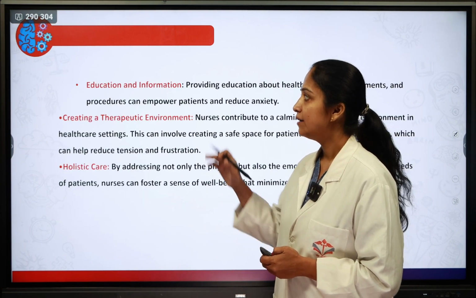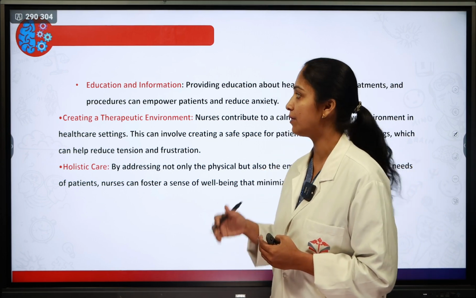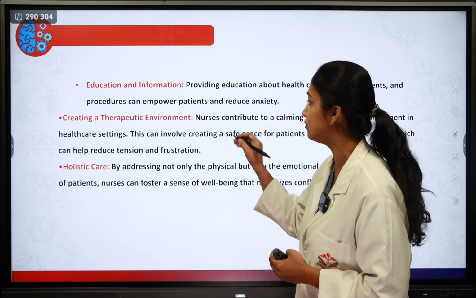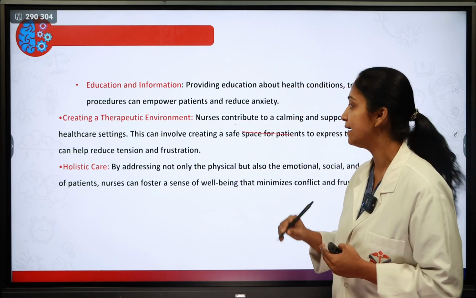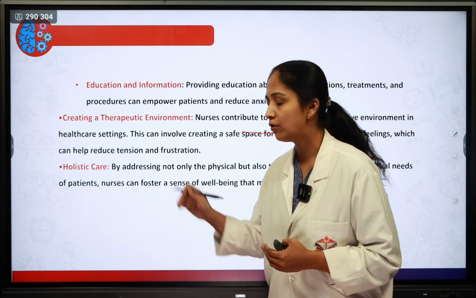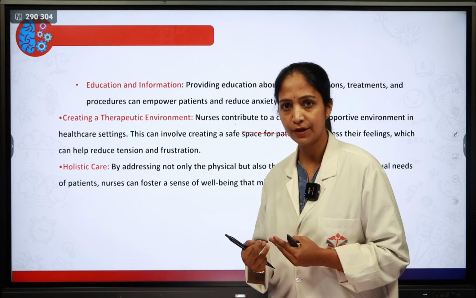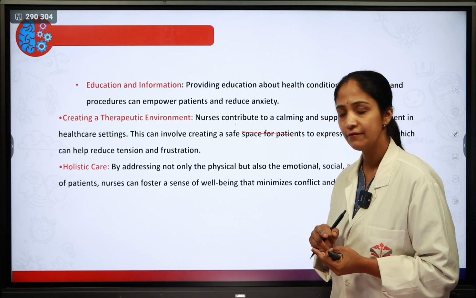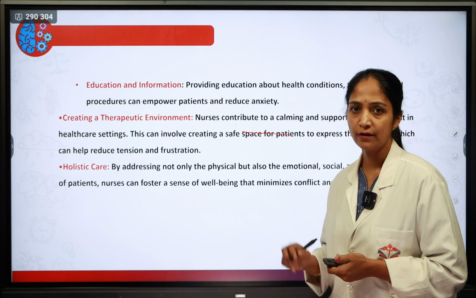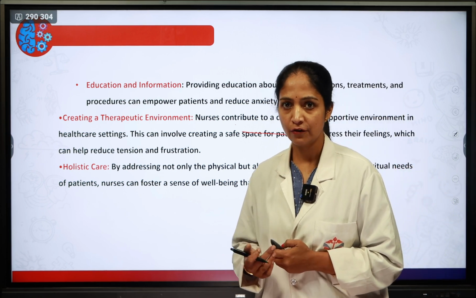Then along with that, education and information. As a nurse, she has to give proper education and information to the patient. Then creating a therapeutic environment is the most important. Nurses create a comforting and supporting environment in a healthcare setting. Then holistic care, along with giving therapeutic care, she has to give spiritual, physical and mental support for the patient. So this is the role of the nurse in taking care of the sick individual with conflict and frustration.